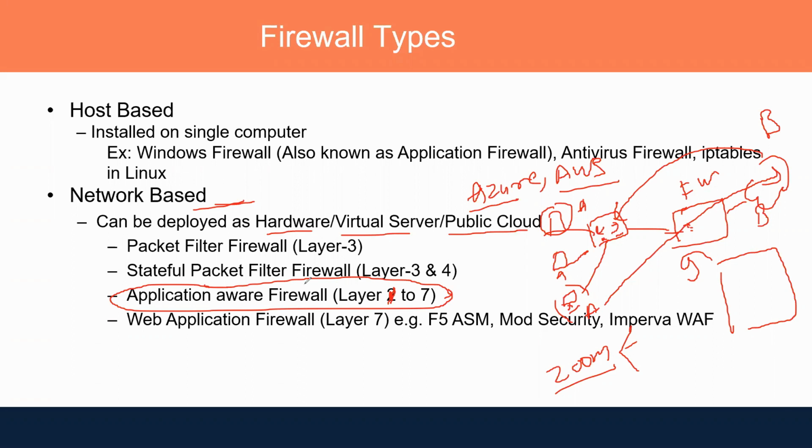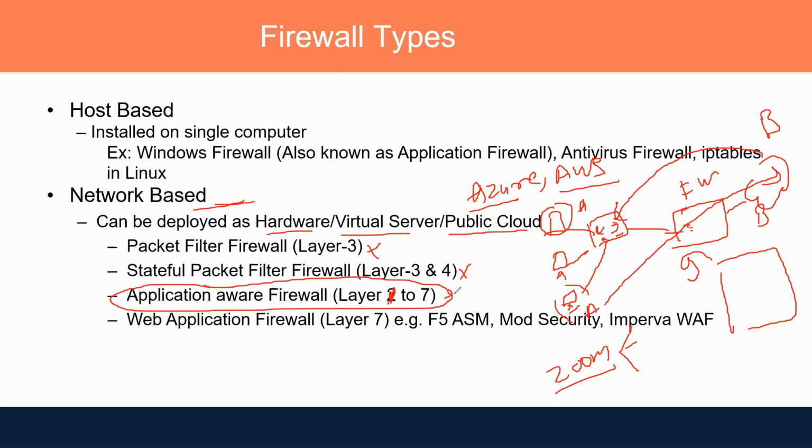but they should not be able to do any chatting, because if they chat, they may leak confidential information. Earlier that was not possible. If you were using a layer 3 firewall or a stateful inspection firewall, this functionality was not possible. But now we have the more intelligent next generation firewall. So they are application aware, and you can apply granular filtering on the application.